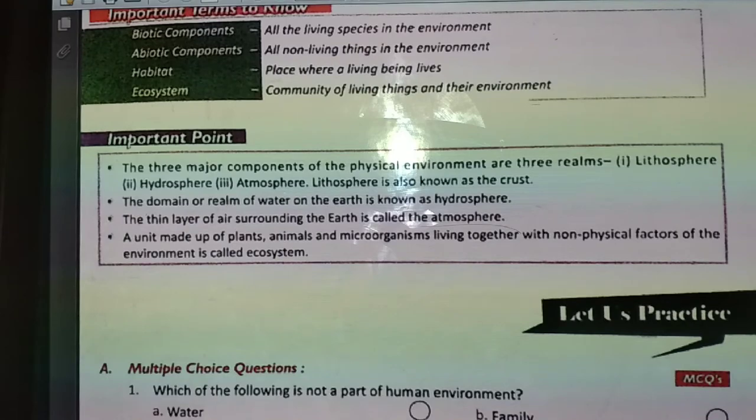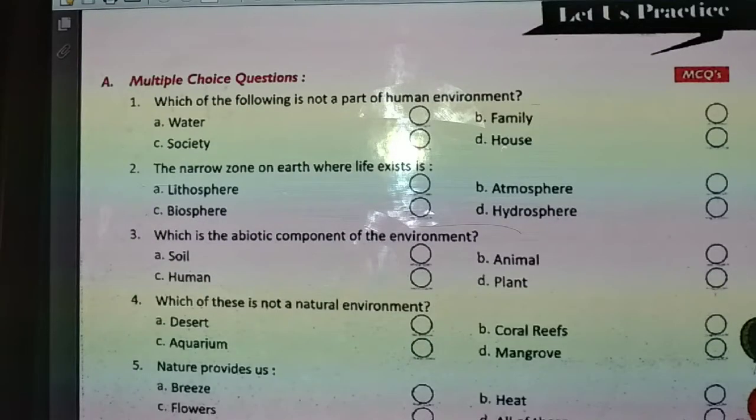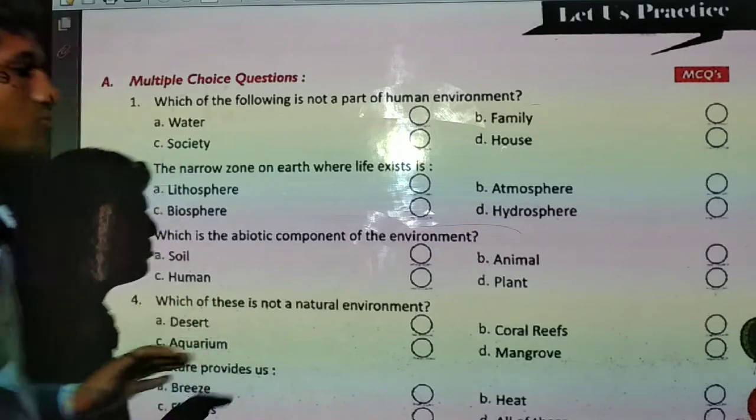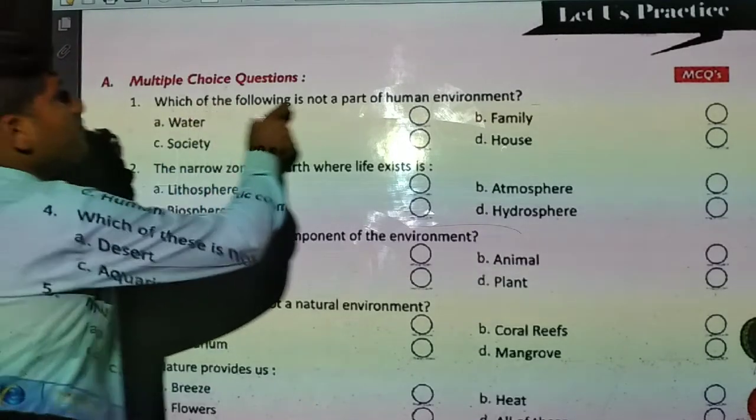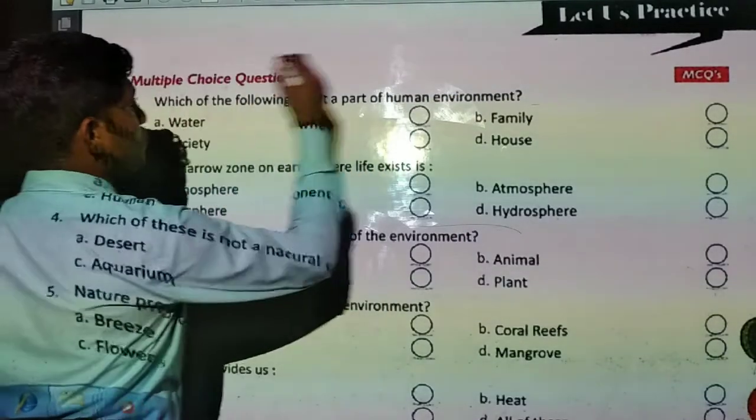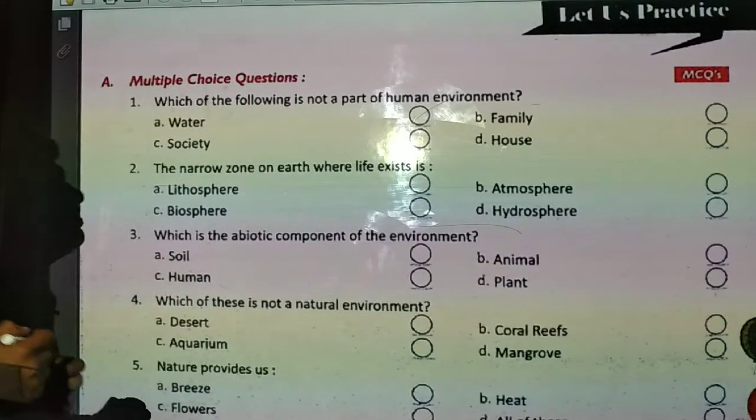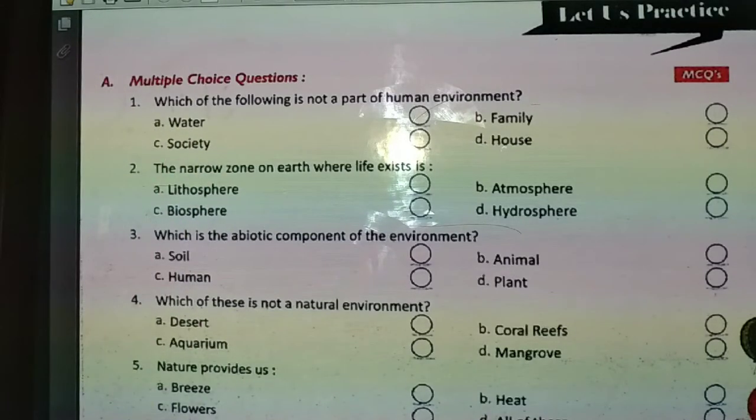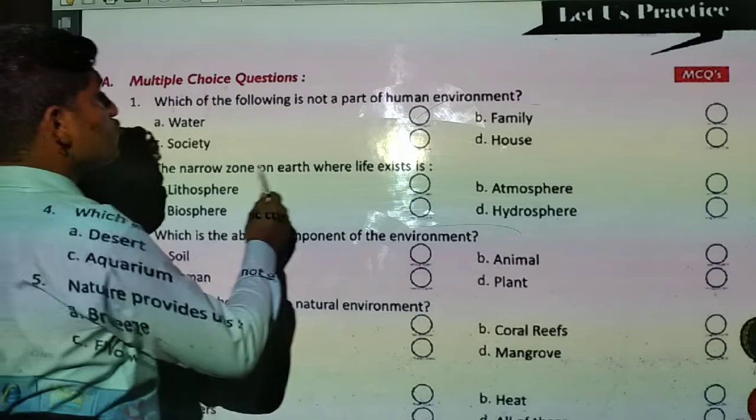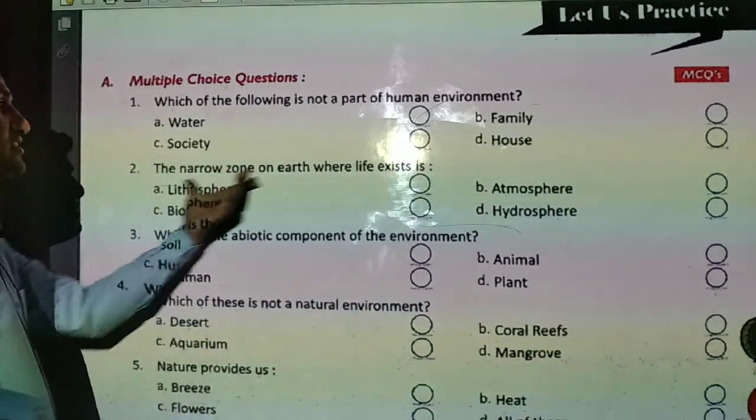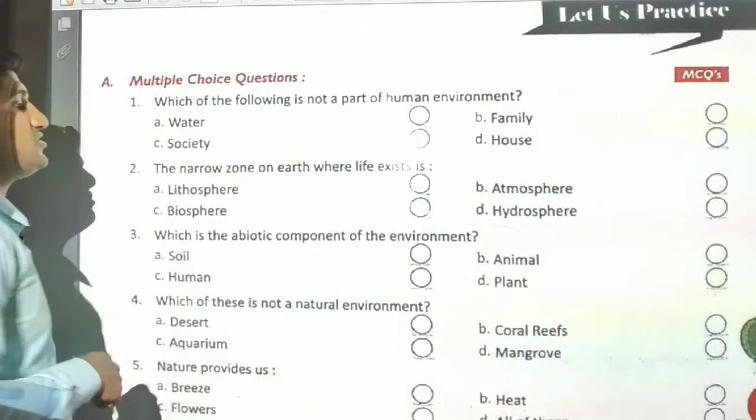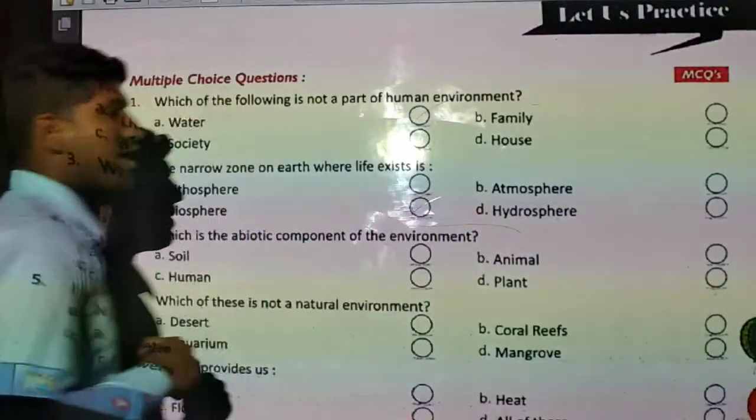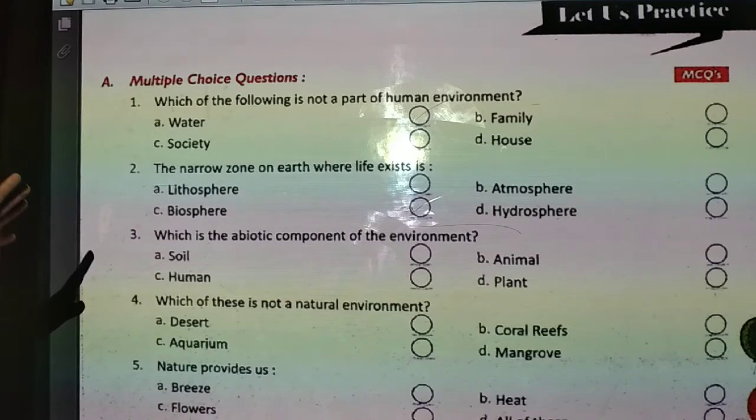Now we will discuss the question answers. So the first part is multiple choice questions. In the multiple choice questions: which of the following is not a part of the human environment? So water is not a part of the human environment, because family, houses and society are part of the human environment. Now the second question: the narrow zone on earth where life exists. वो जगह जहां पर अर्थ पर लाइफ एग्जिस्ट होती है, we will call it the biosphere. So biosphere is the narrow zone where life exists.